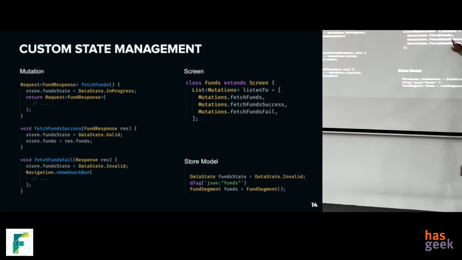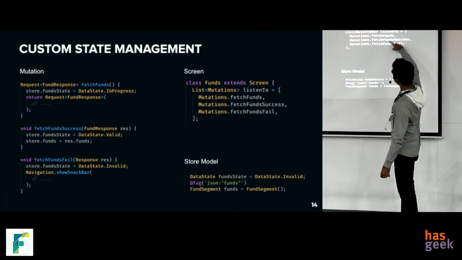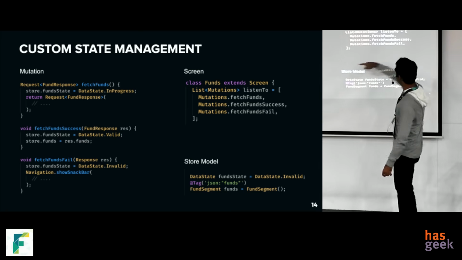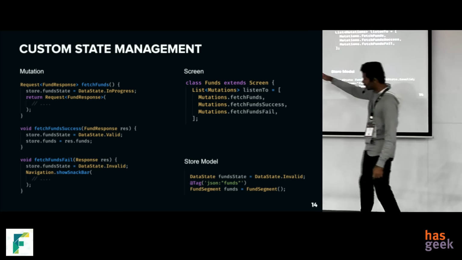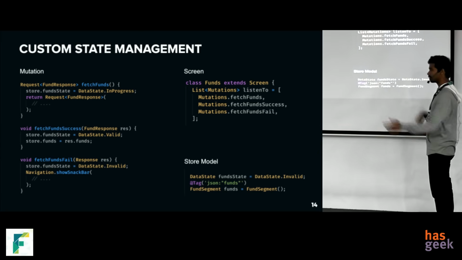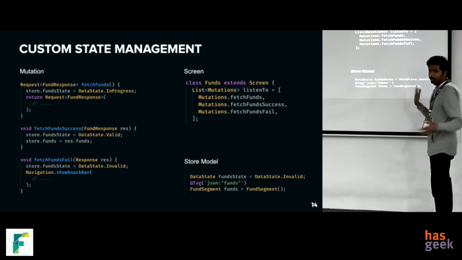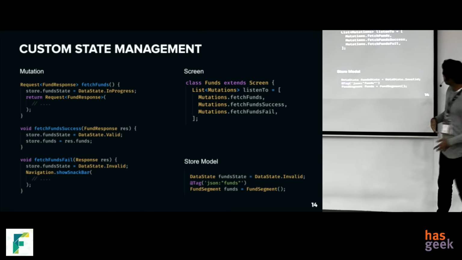And you can see a screen declaration here. This listens to all the mutations that I wrote there. So whenever a mutation happens, that sends a callback to the screen saying that this mutation has been done, and you have to re-render the whole screen.